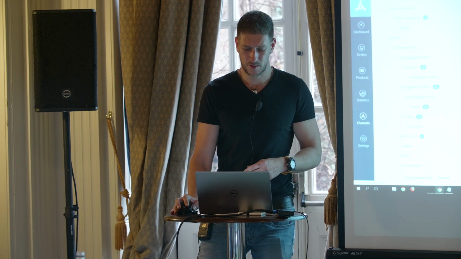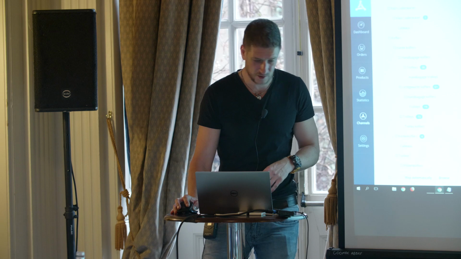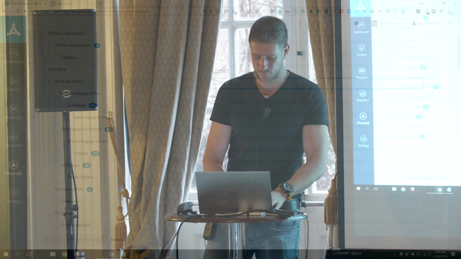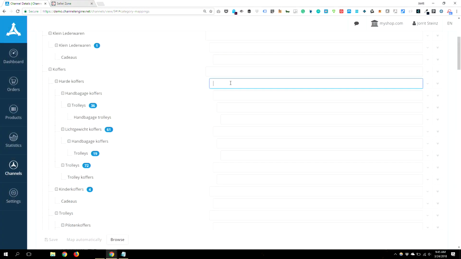If you want to map, in this case it's suitcases, you can just type, and they don't have suitcases yet. So in the new interface you can just grab it from channel, from Cdiscount, then you can just map the... Like an auto suggest. Auto suggest, yeah.